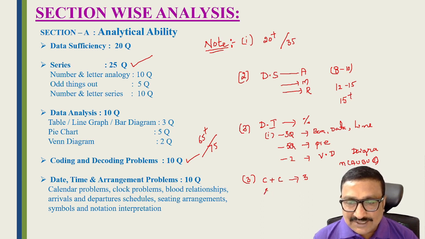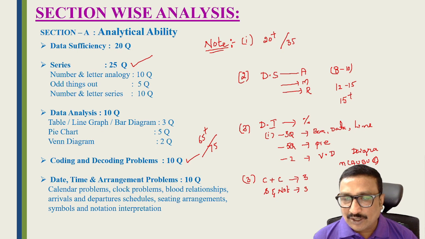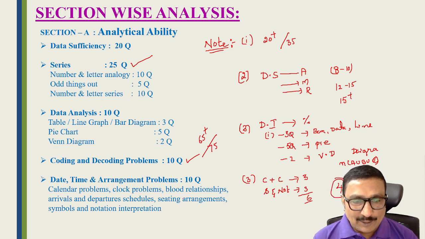And symbols and notations, they ask 3 questions. So if you want to get 6 out of 10 questions, just prepare these 3 topics: clocks, calendar, and symbols and notations. Easily you can get 6 questions. For the rest of the 4 questions, they ask general questions. General questions means questions based on blood relations, sitting arrangement, arrival and departure.